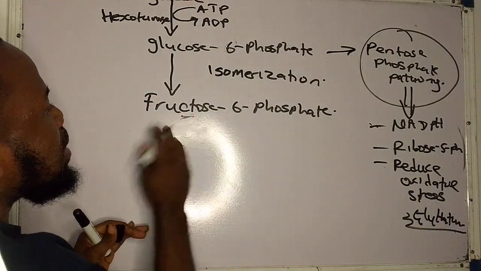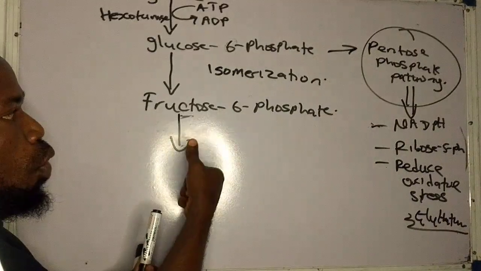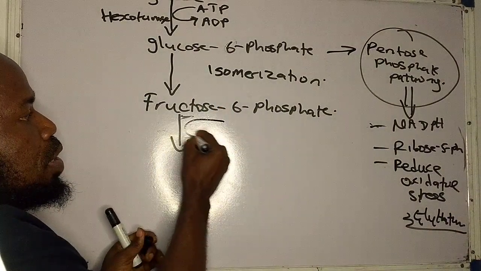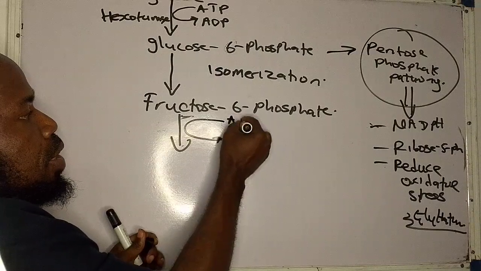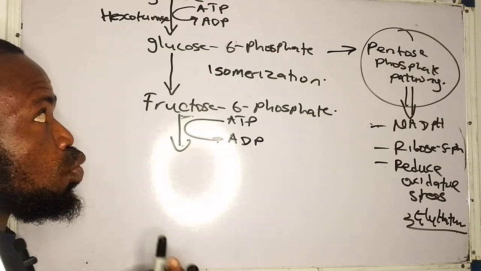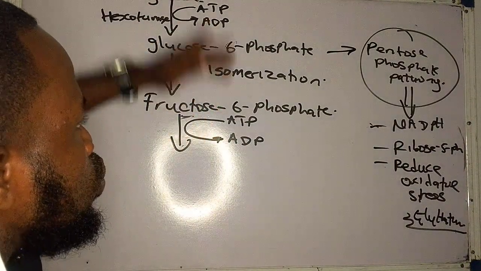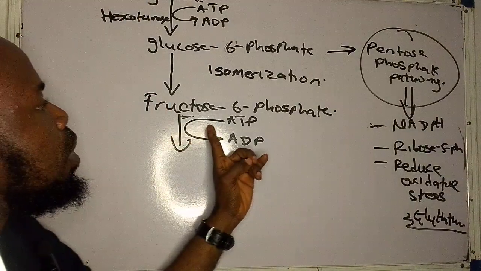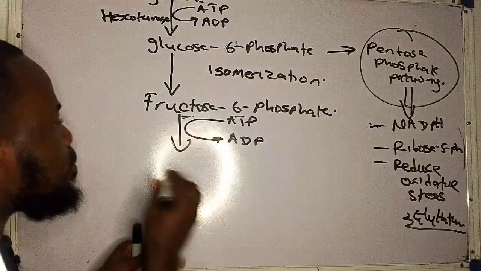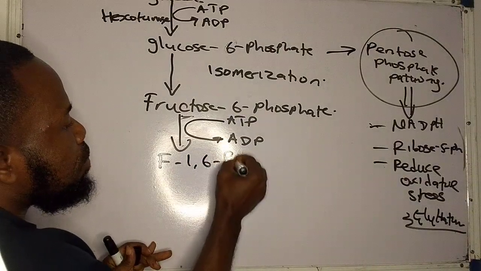We now have another phosphorylation that occurs here. ATP now comes in to phosphorylate. You can see now that for me to generate ATP, I need ATP also. Now, but please count the number of ATP that has been used here. 1, 2. So if I phosphorylate fructose 6-phosphate, I will now have what? Fructose 1,6 bisphosphate.